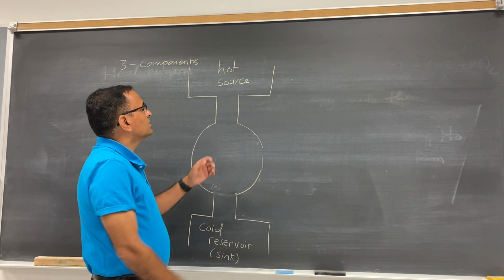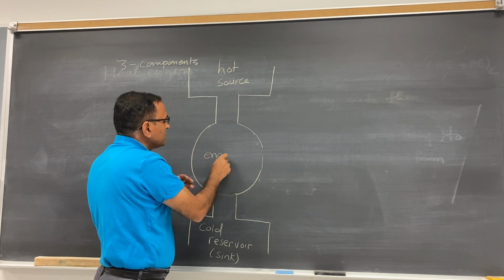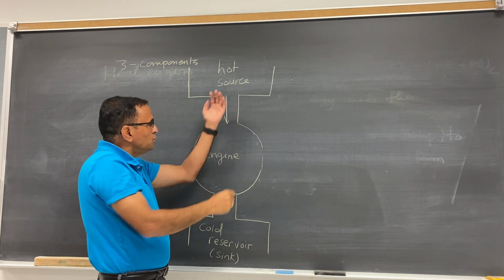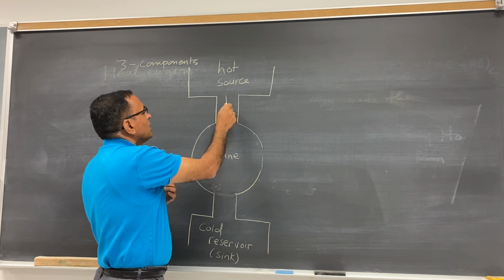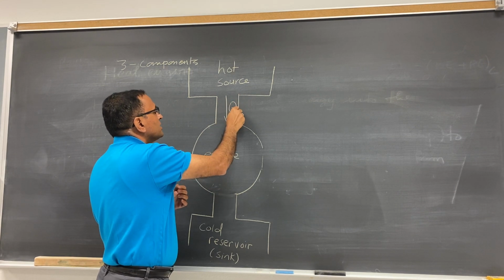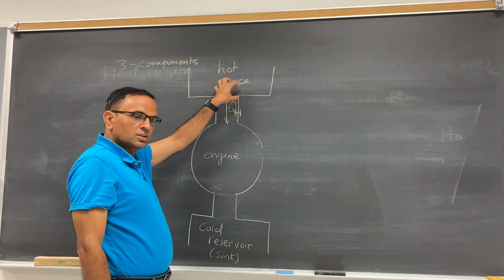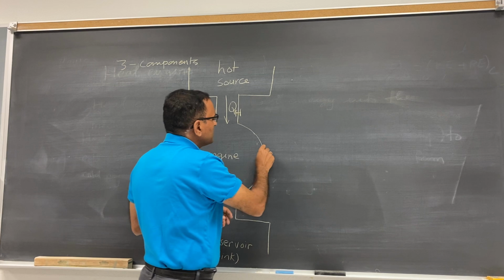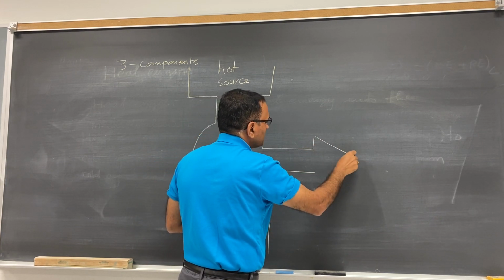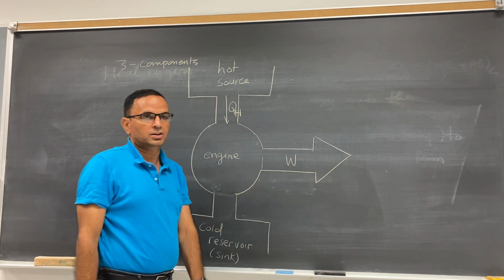So how it works is, this is the engine, you keep your working substance here. You pull the heat energy from the hot source. Let me write down Q_H here. The engine absorbs the heat energy from the hot source, and here the engine does some work. This is W, the work done output.